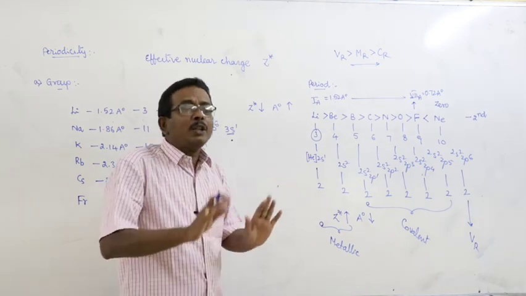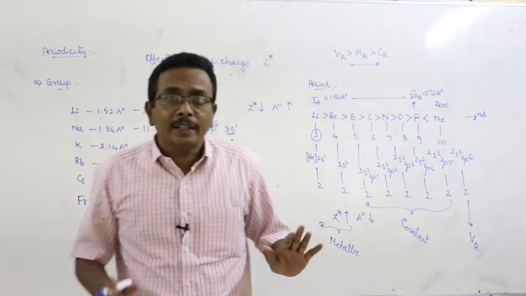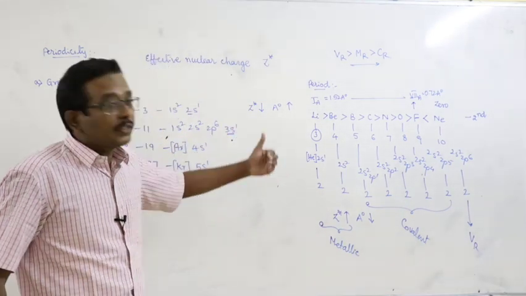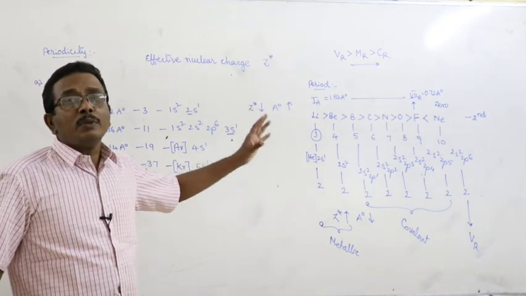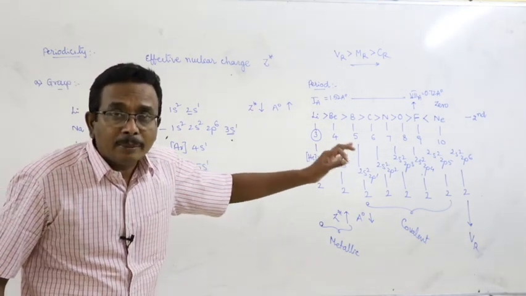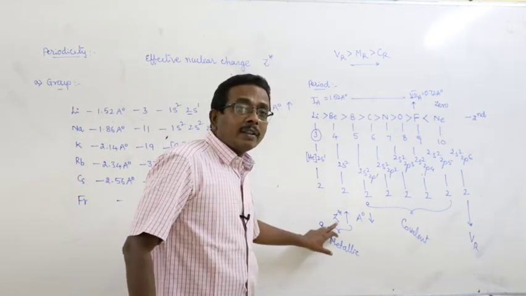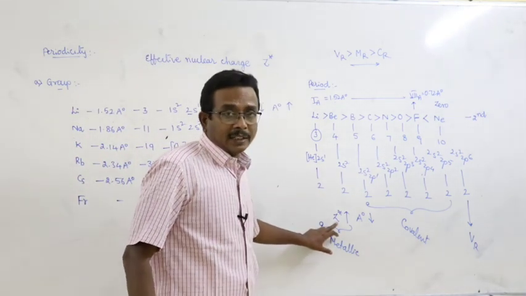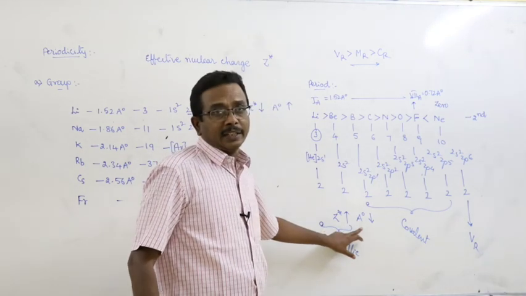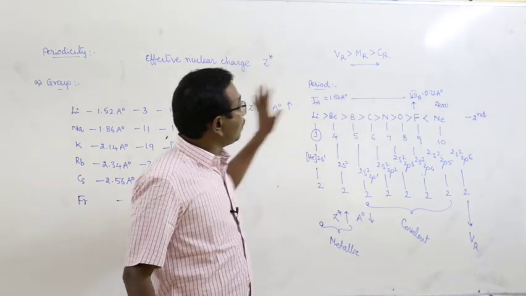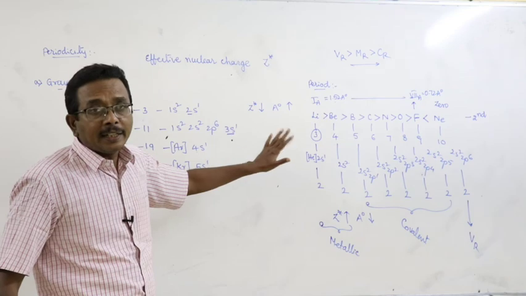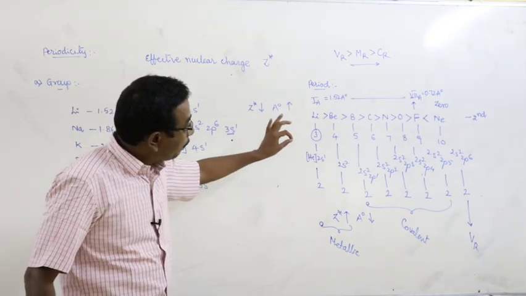But in most cases we give the statement that as we move from left to right in a period, atomic radius decreases. Here the reason: effective nuclear charge increases. Therefore, atomic radius decreases. Right? This is about the periodicity of the atomic radius in periods.